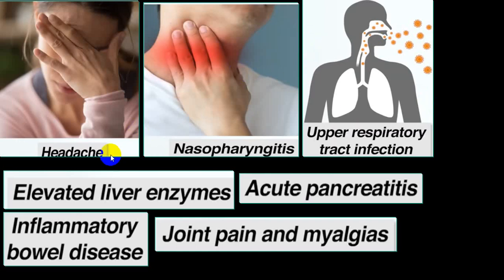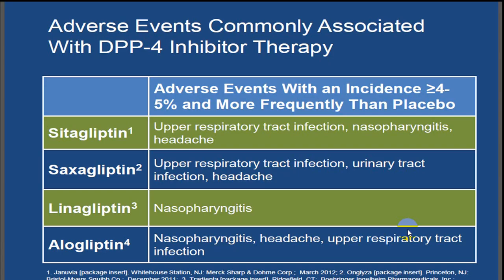Yes, some of the common side effects like headache, nasopharyngitis, upper respiratory tract infection, acute pancreatitis, a little elevated liver enzyme, joint pain, myalgia. It can increase inflammatory bowel disease, etc. are common with DPP-4 inhibitors. So upper respiratory tract infection and nasopharyngitis are quite common.